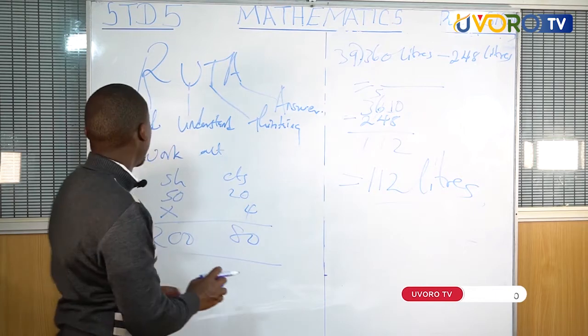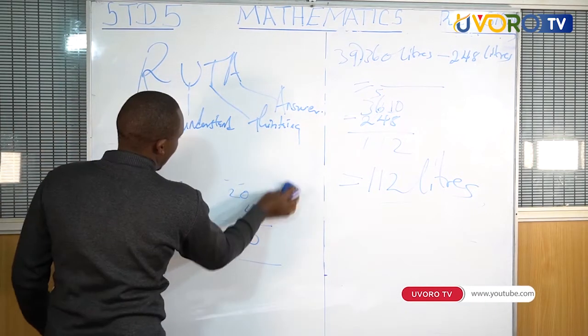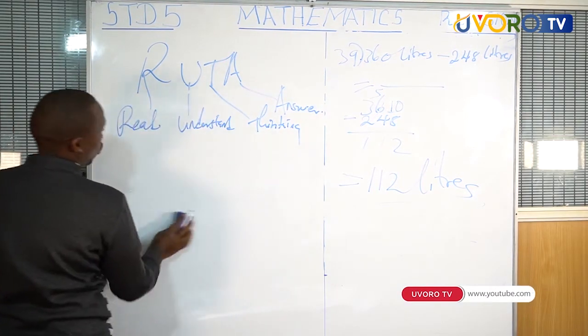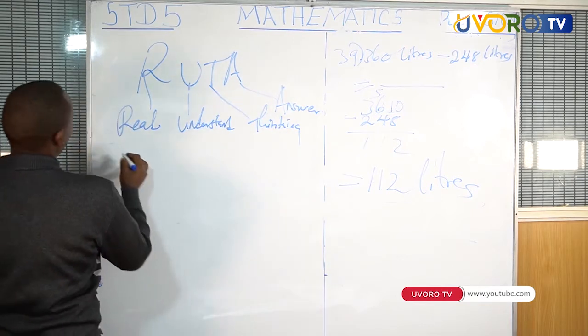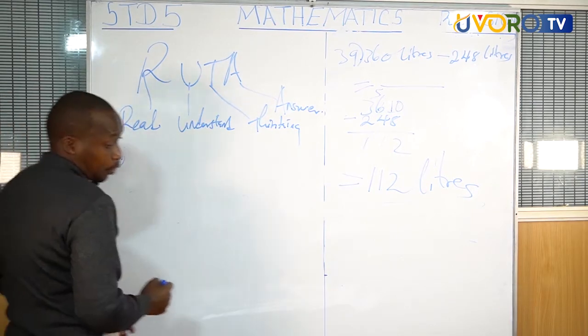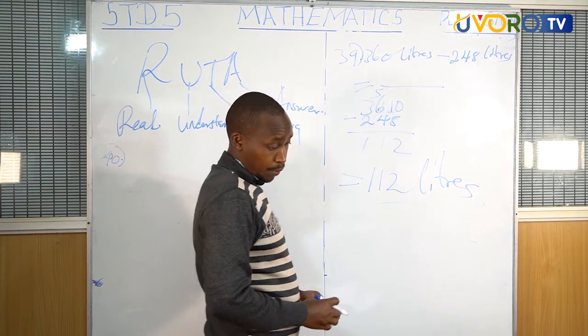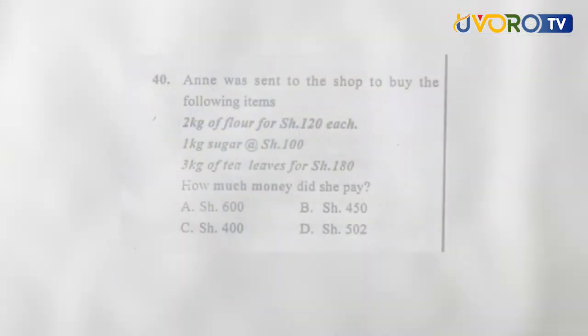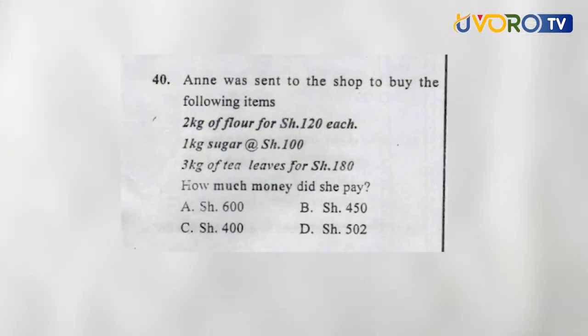We go to our last question. Our last question for today. Question number 40. I bought 2 kg of flour at each shillings 120.